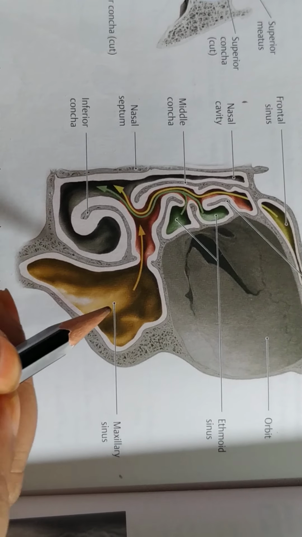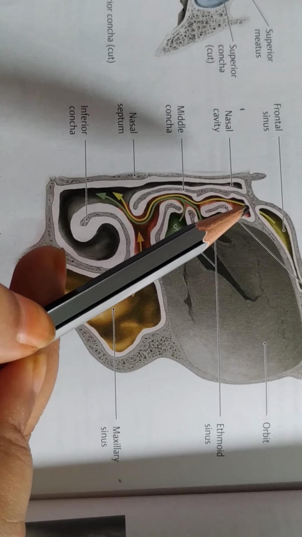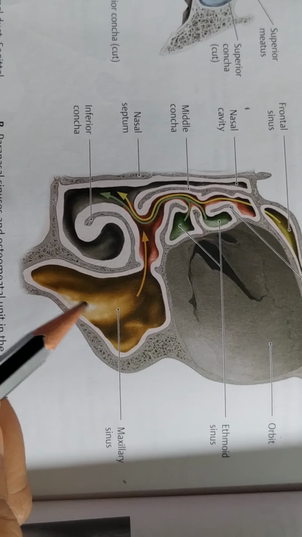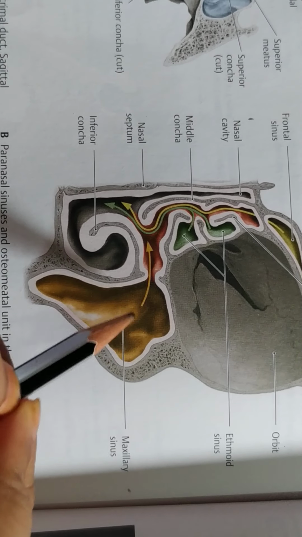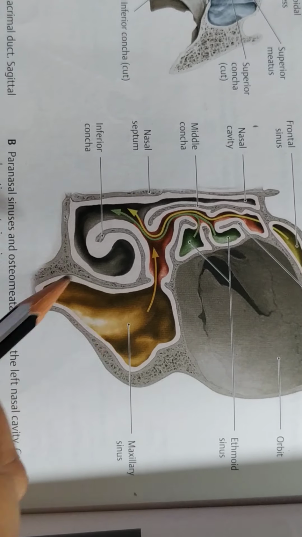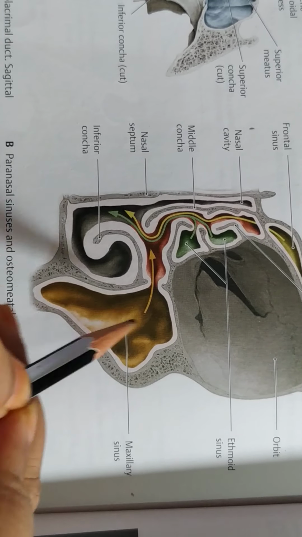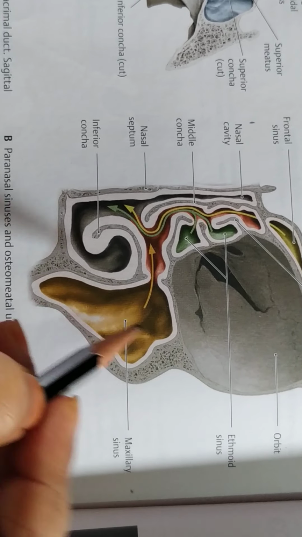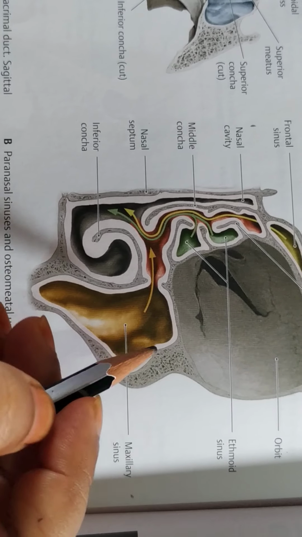Also, the maxillary air sinus acts as the secondary reservoir of the frontal and ethmoidal air sinuses. So the pus and the infected inflammatory material are accumulated in the maxillary sinus. As the floor is situated lower than the opening, there is also poor drainage in the maxillary air sinus.